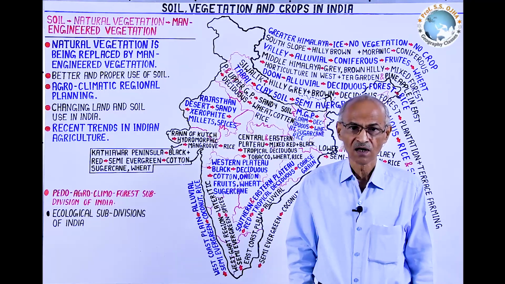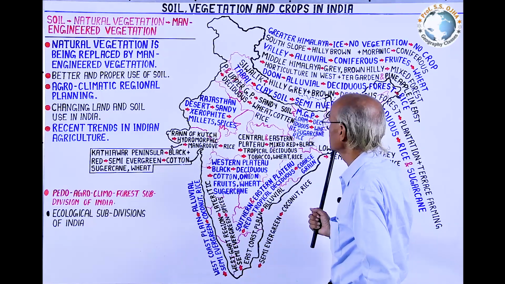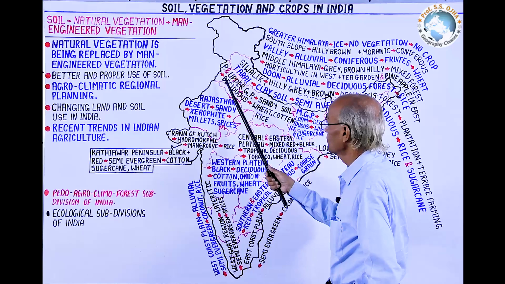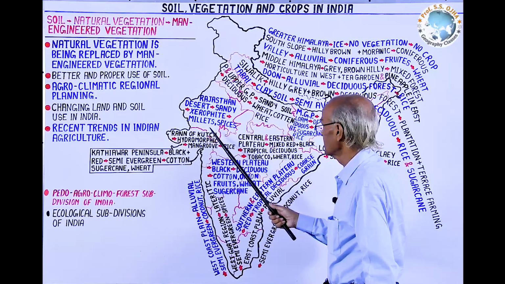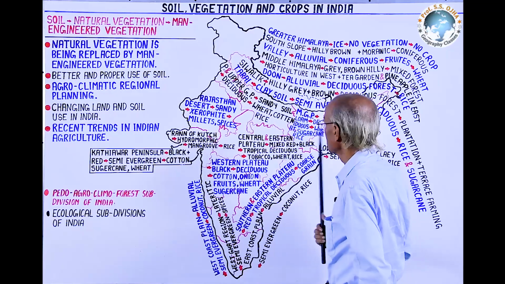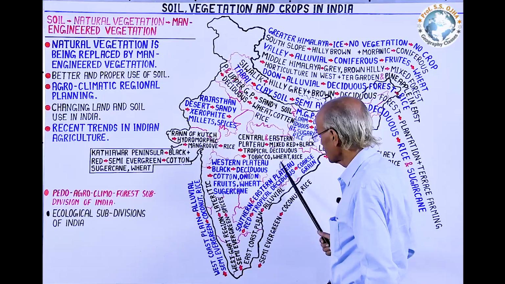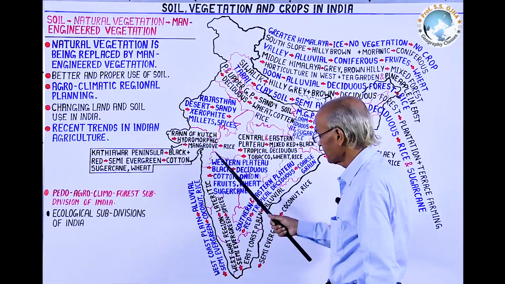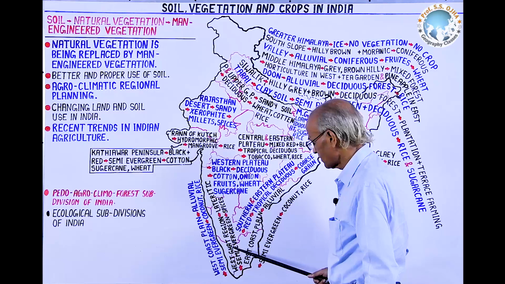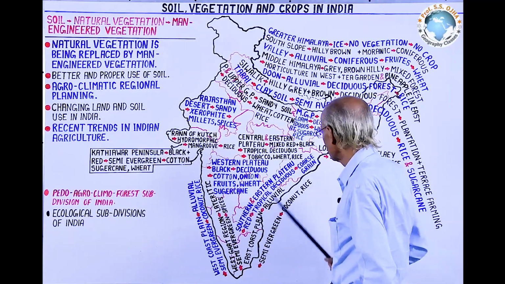For example, broadly if we divide India: number 1, Himalayan ecological region. Number 2, desert ecological region. Number 3, Satluj, Ganga and Brahmaputra ecological region. Number 4, Plateau ecological region. Number 5, West Coast Plain ecological region. And number 6, East Coast Plain ecological region.